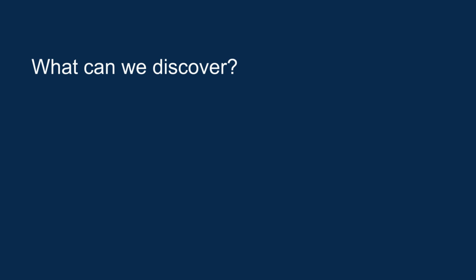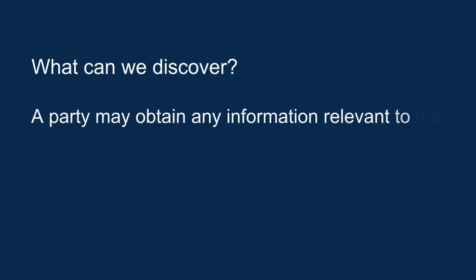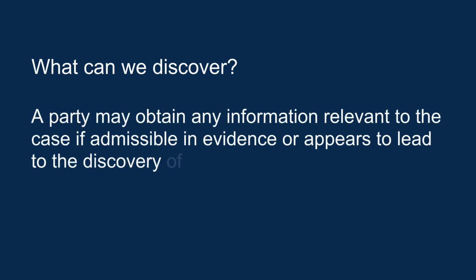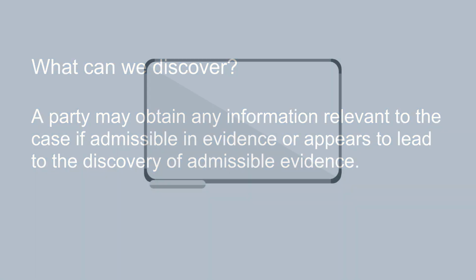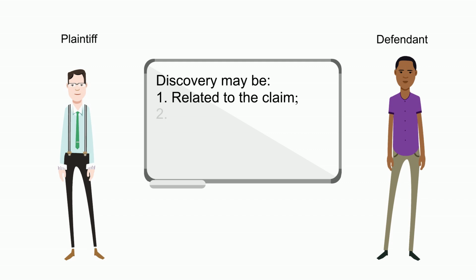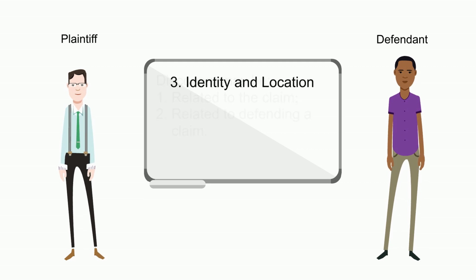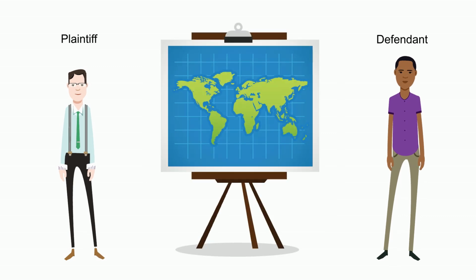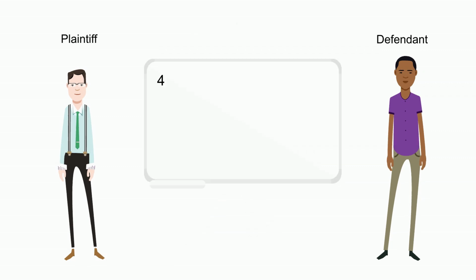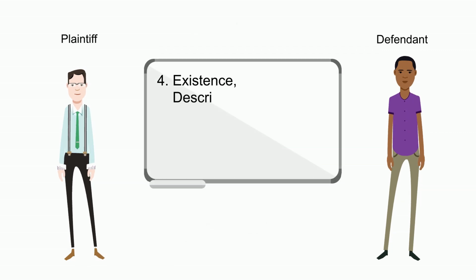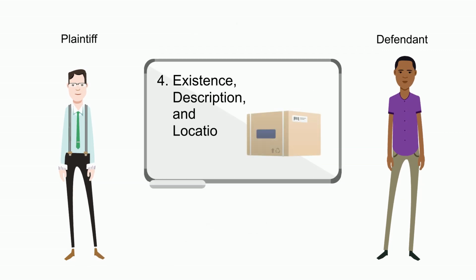What can we discover? A party may obtain any information relevant to the case if admissible in evidence or appears to lead to the discovery of admissible evidence. Discovery may be: 1. Related to the claim. 2. Related to defending a claim. 3. Obtaining the identity and location of individuals with knowledge of any discoverable matter. 4. Relating to the existence, description, and location of any document or other property.